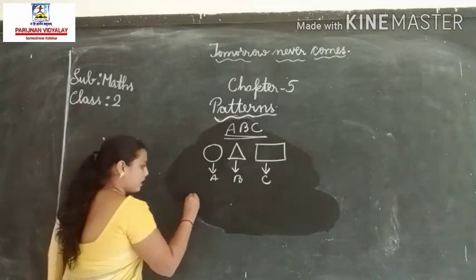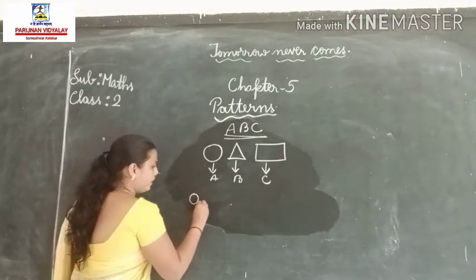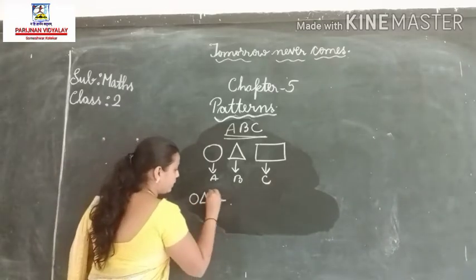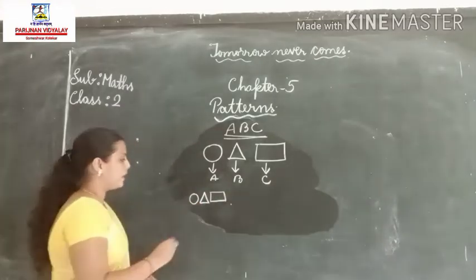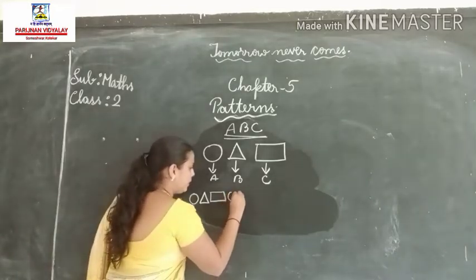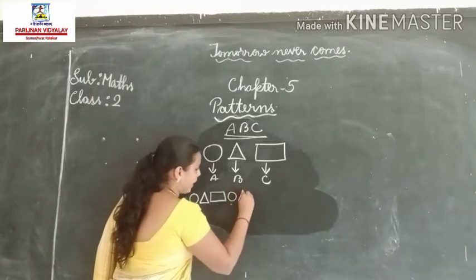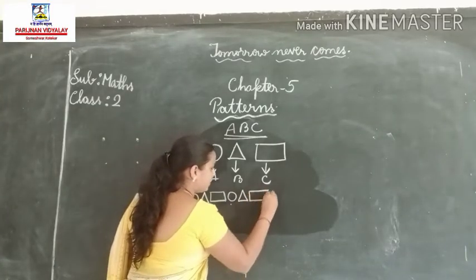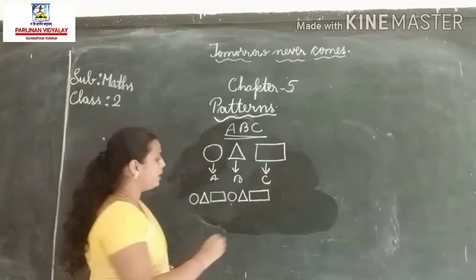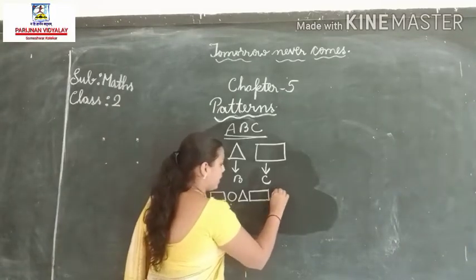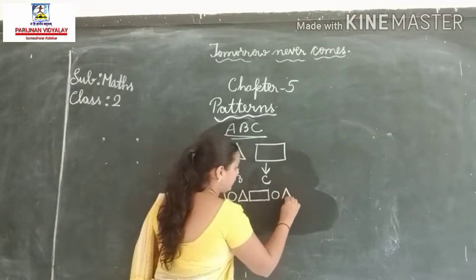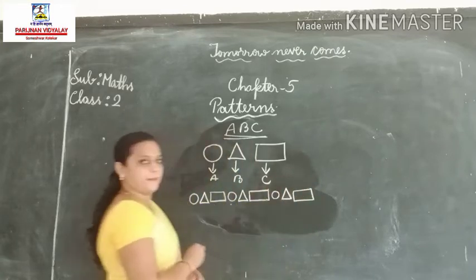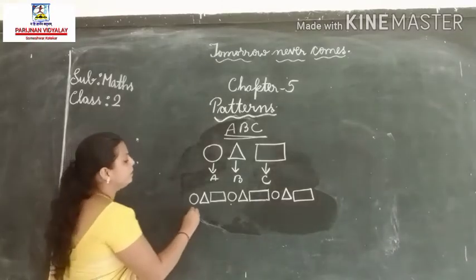Good. Circle A, triangle B, rectangle C. Again, circle A, triangle B, rectangle C. Again, circle A, triangle B, rectangle C. Here which pattern have we done?